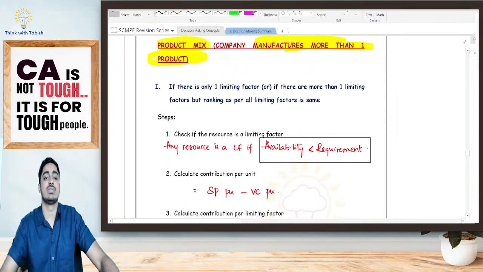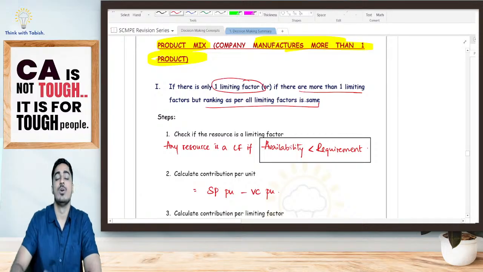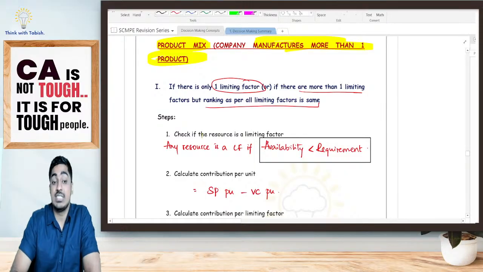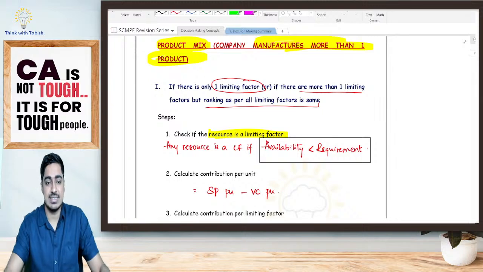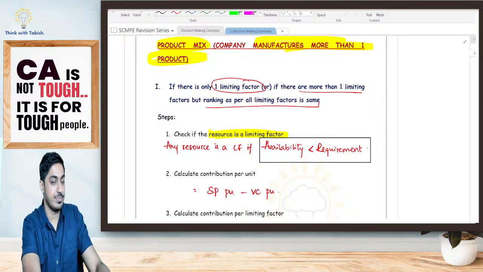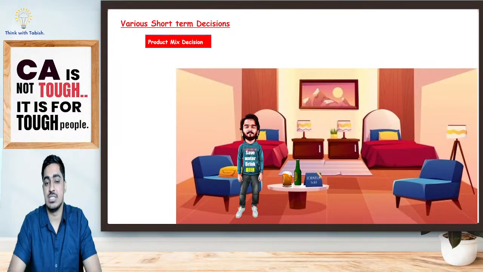Now, look at this, students. If there is only one limiting factor, or the rank as per all your limiting factors is the same, first, what should we do? We should check if the resource is a limiting factor or not. I'll give you an example, so let's quickly do that example. Suppose, look at this product mix decision.